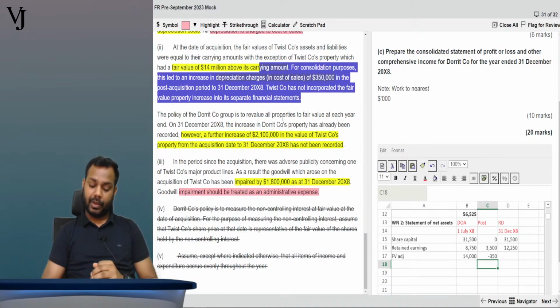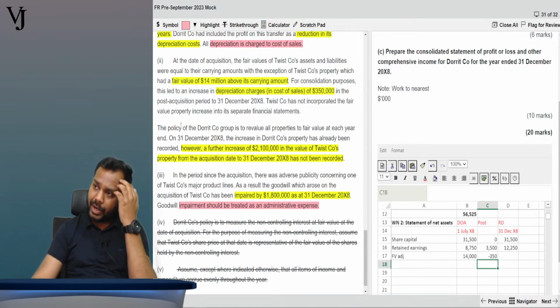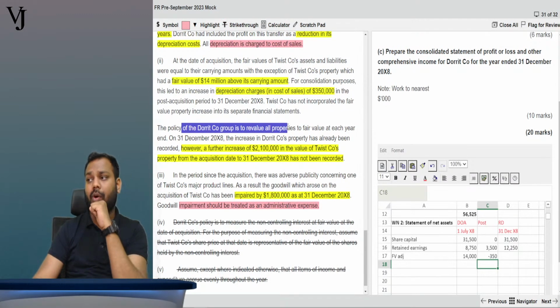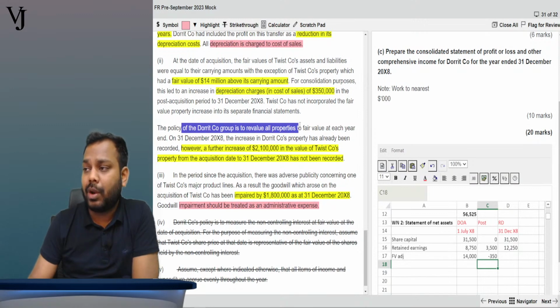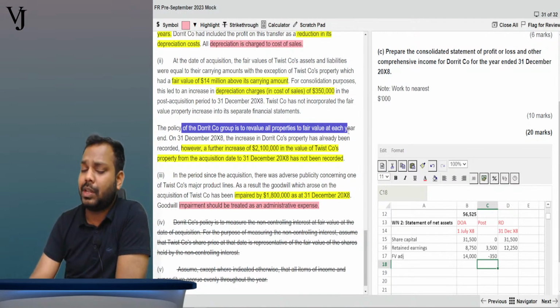Wonderful. Now, fair value adjustment is done. Further, it says the policy of the Dorrit company is to revalue all the properties to fair value each year. That is the parent company, and since we are acquiring this company, we have to make the policies uniform, right?